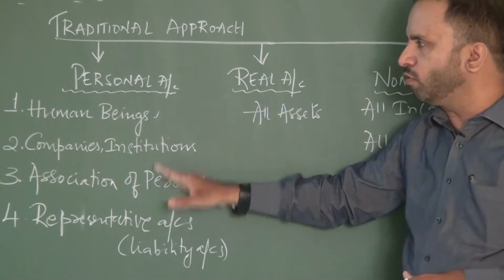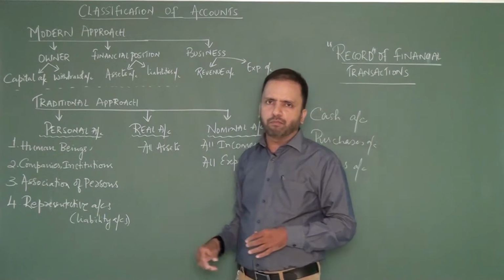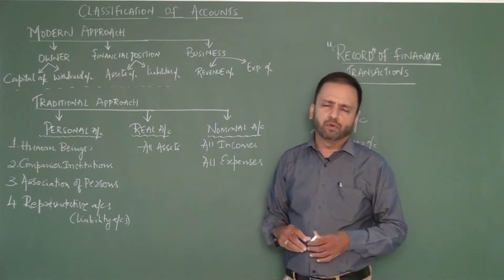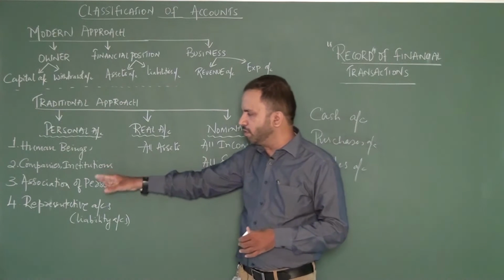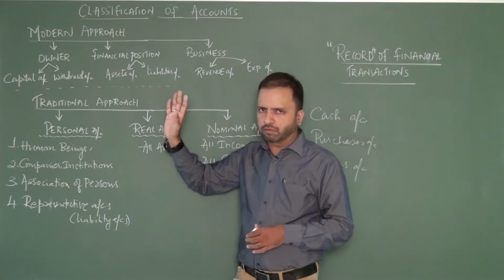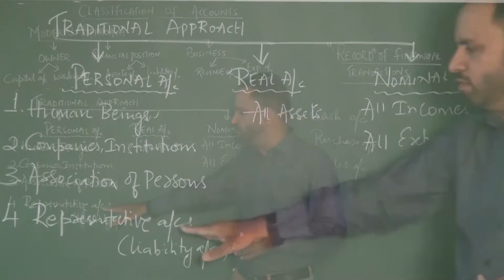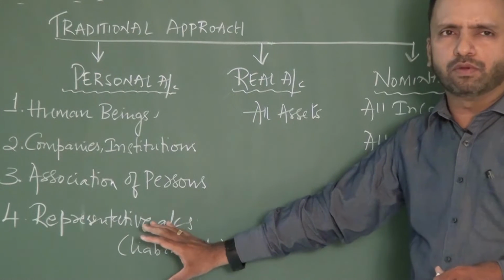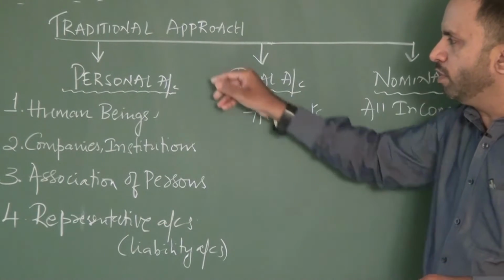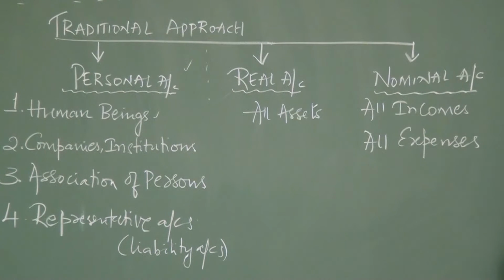Association of persons also comes under personal account, almost similar to the second point. For example, we talk about something like say Jayanagar Sports Club. Jayanagar Sports Club is a classic example of an association of people. They also fall under the personal account. And then we have one more account which is called the representative personal account, which I'll come to a little later. So once we know that the first category of accounts is personal account, then we can move to the real account.